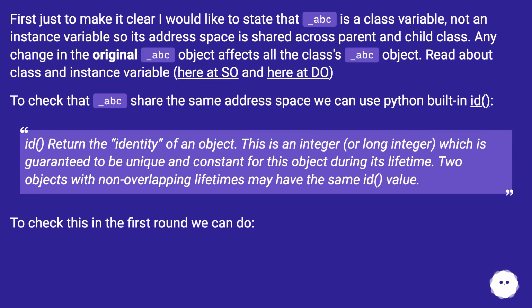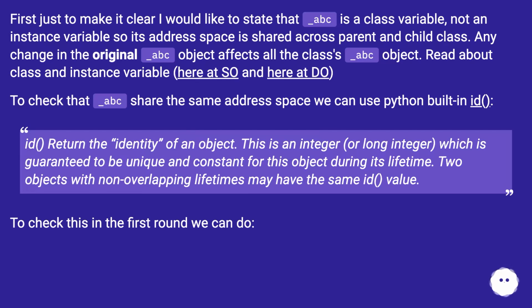To check that _abc shares the same address space, we can use the Python built-in id. id returns the identity of an object. This is an integer, or long integer, which is guaranteed to be unique and constant for this object during its lifetime. Two objects with non-overlapping lifetimes may have the same id value.